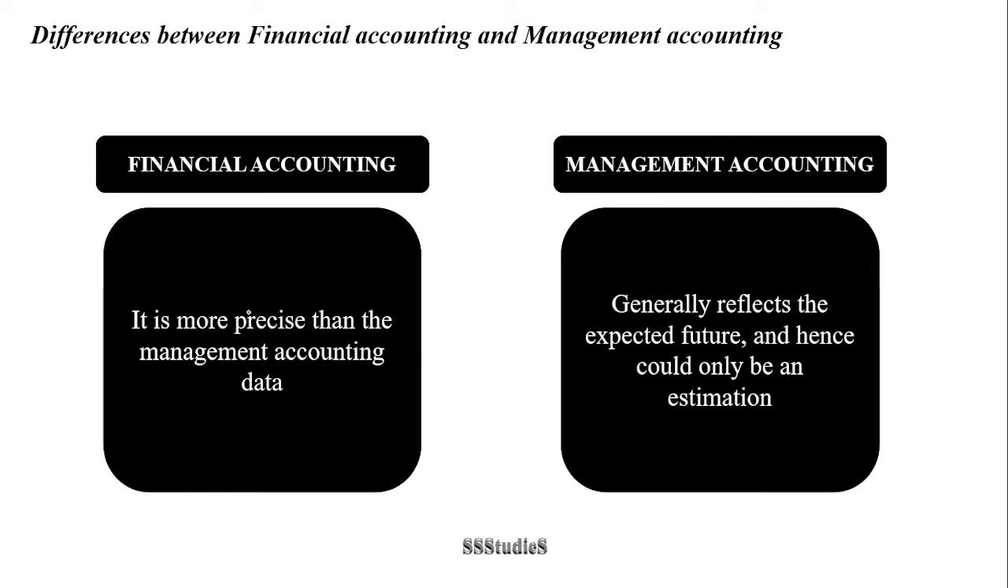When it comes to financial accounting, it is more precise than management accounting data. The reason it is precise is that the data has already happened. It is historical, and as such, it is precise. What has happened is recorded. When it comes to management accounting, it generally reflects the expected future and hence could only be an estimation. Management accounting, as I told you, is an estimation.